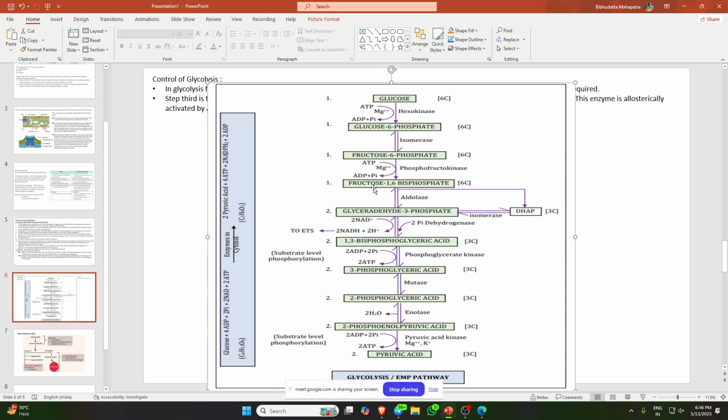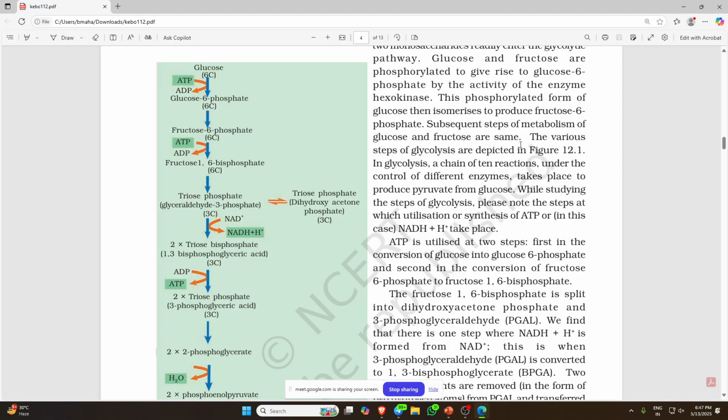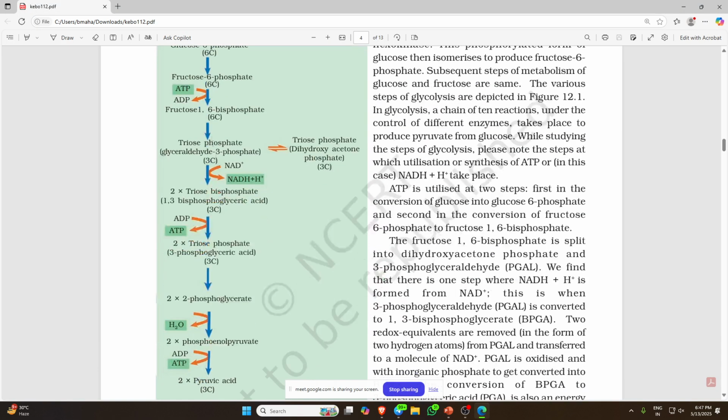Then fructose 6 phosphate to fructose 1,6 bisphosphate. This is phosphofructokinase. Then fructose 1,6 bisphosphate, what happens over here? You have to go to NCERT. Now we came to here, fructose 1,6 bisphosphate. What is it saying?